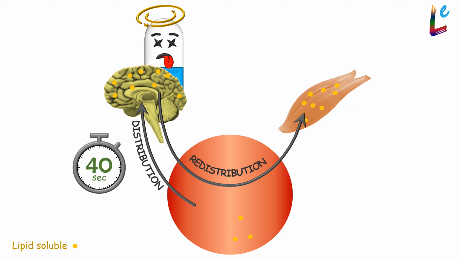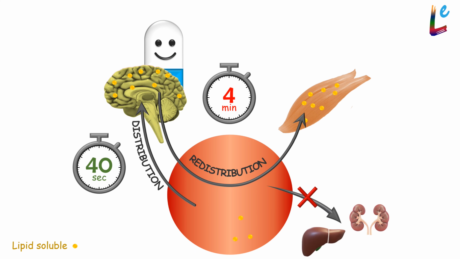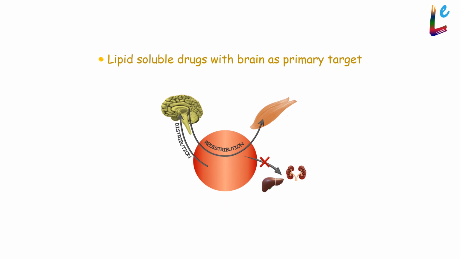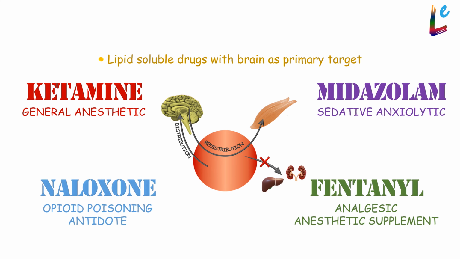This redistribution, we saw, occurs within a few minutes. This is why the action of propofol is terminated within minutes. Drug metabolism or excretion has practically no role here. This is applicable not just for propofol or thiopental, but for any highly lipid-soluble intravenous drug targeting the brain. Here, the primary mechanism for rapid termination of effect after a single dose is redistribution.